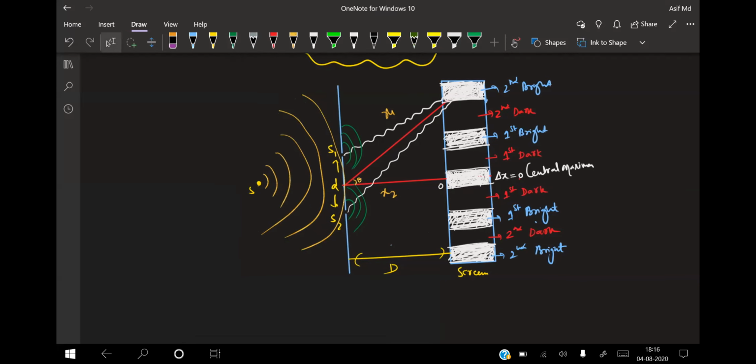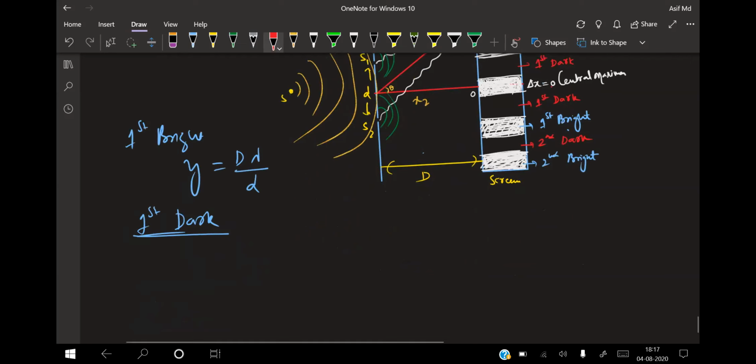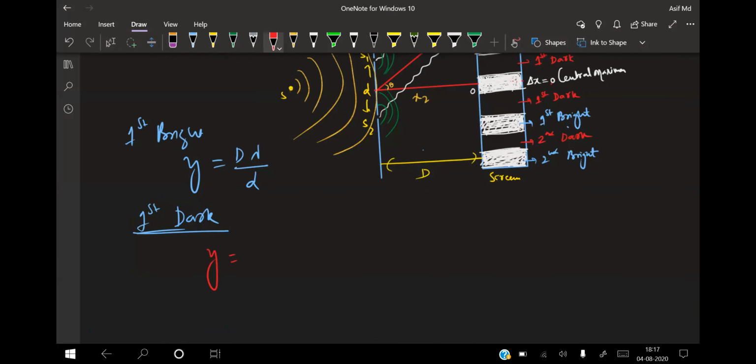So the first bright is formed at what position? First bright on either side is equal to how much? Y is equal to capital D lambda by small d. And where is the first dark? First dark is at what position? See here, first dark is at y equals D lambda by 2 times d. That means half part of the relation.